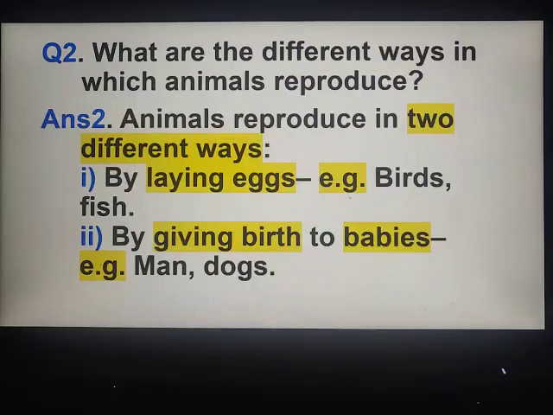Egg-laying animals are birds, fish, etc. And the animals that give birth to babies are dogs, cats, and even humans. So finally, there are two methods. One is by laying eggs, and the second is by giving birth to young ones.